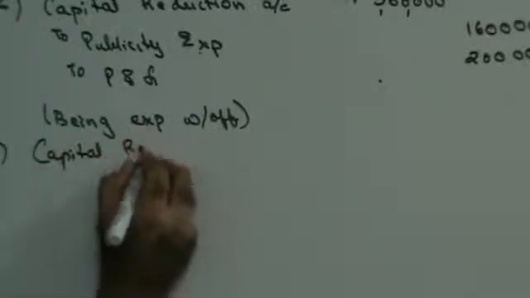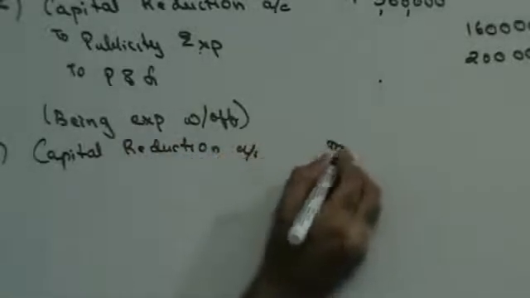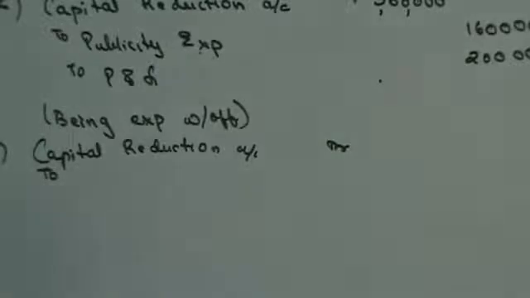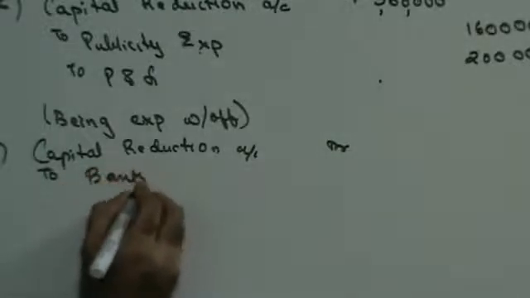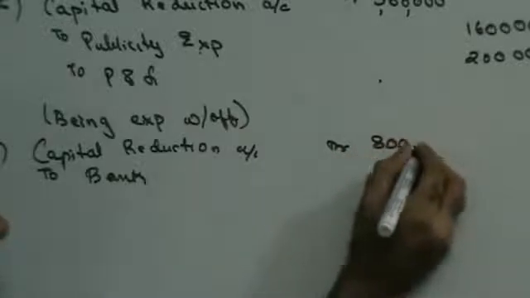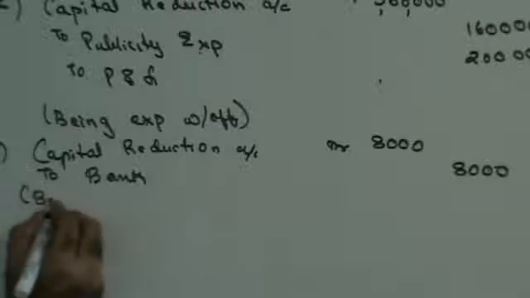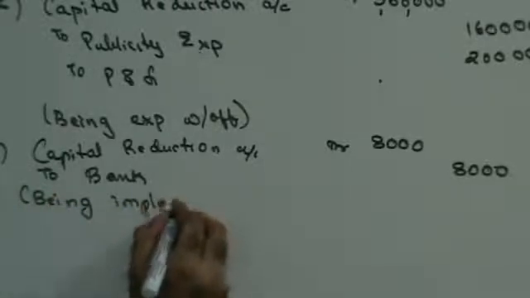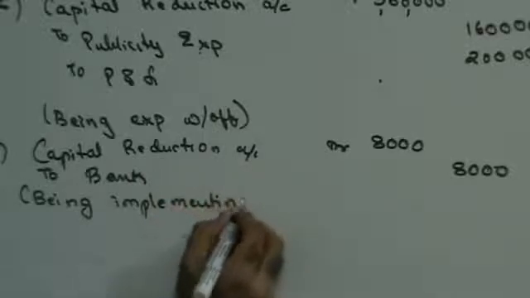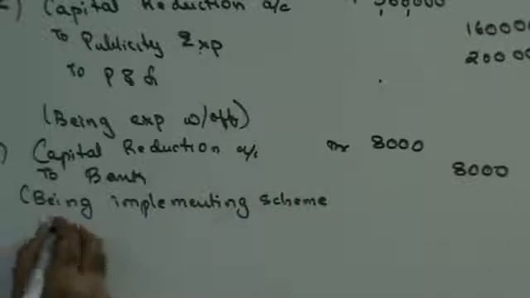So this is capital reduction account debit to bank, the amount is 8,000, being implementing scheme written off.